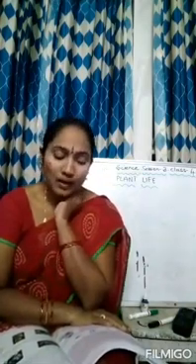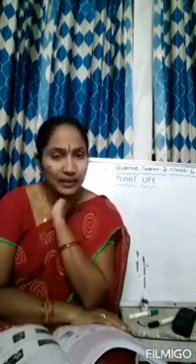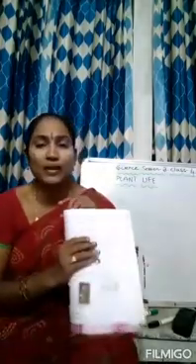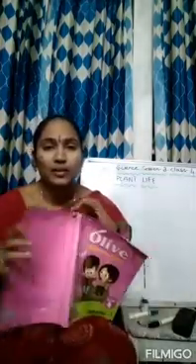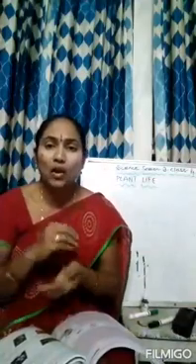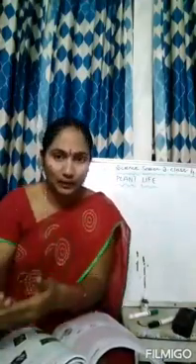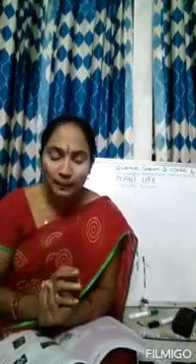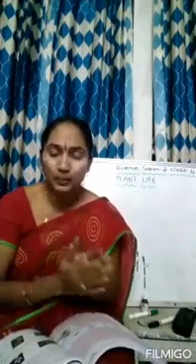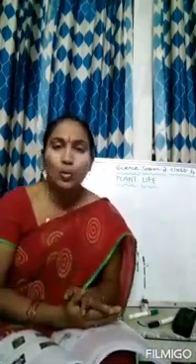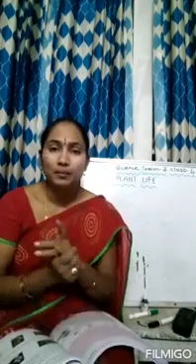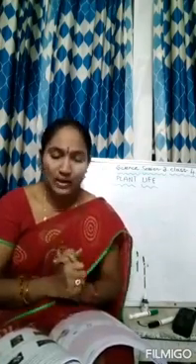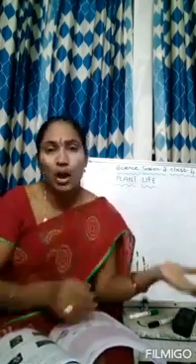Understand about the parasites? Once again you read the para. Whole para you have to read. The plants that cannot prepare the food and depend upon other plants are called parasites. Example, dodder is a total parasite. Mistletoe is a partial parasite. You can see, you have to observe when you go outside.